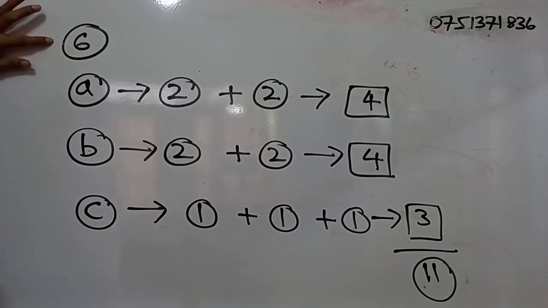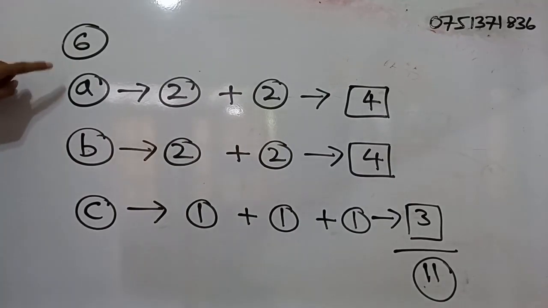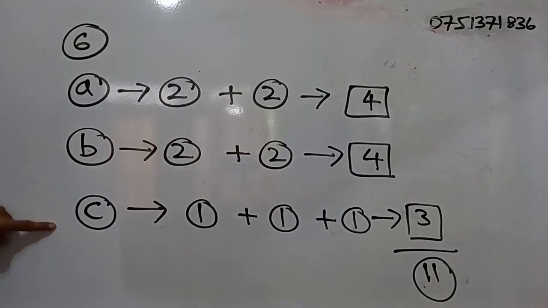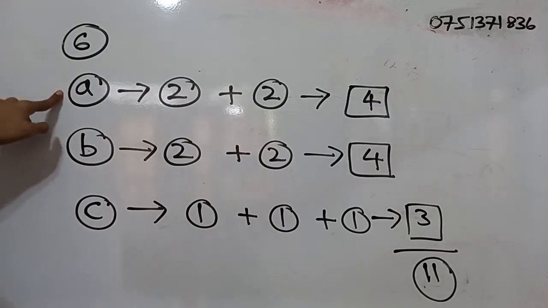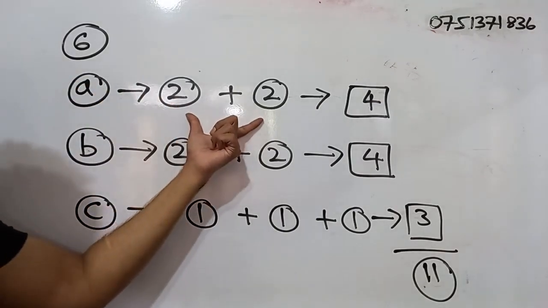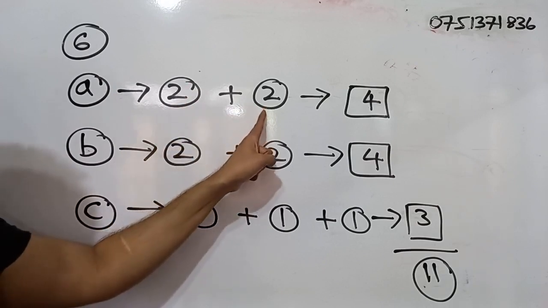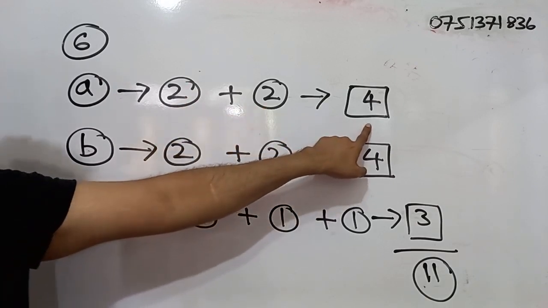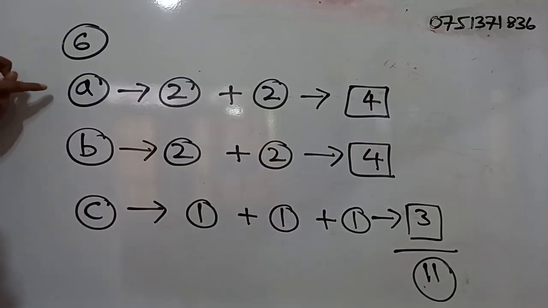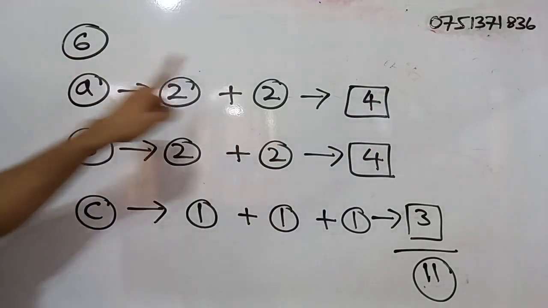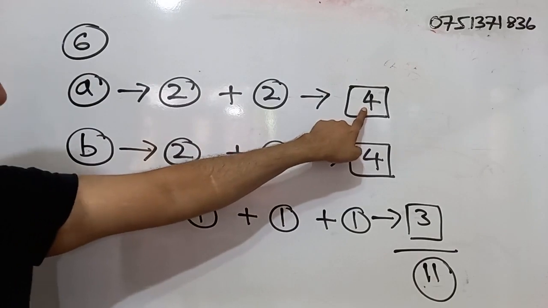So this is the marks breakdown for question number 6. It has 3 parts. Part A has 2 parts: for part 1, 2 marks, part 2, another 2 marks, altogether 4 marks. Part B also has 2 parts, 2 marks each, so the total is 4 marks.